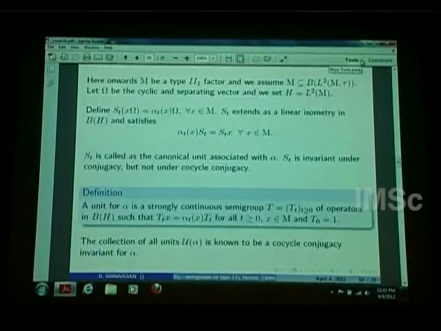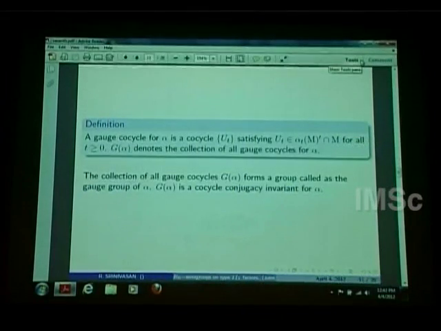This is what is called a unit for an alpha, and the collection of units I denote by U alpha, which one can prove is a cocycle conjugacy invariant. If you have a cocycle, then you can left multiply a unit to get a unit for the other one. So it's well known that it's a cocycle conjugacy invariant. So given an E0 semigroup, I have defined units, and we want invariants for E0 semigroups, and the units are one such invariant.